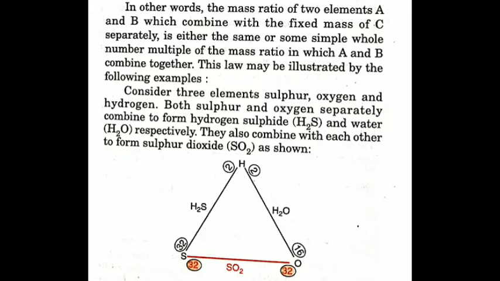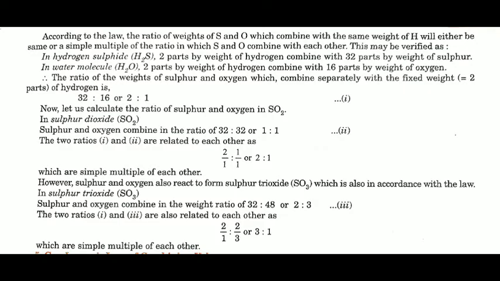With H and O, we get H2O. Again in H2O, the hydrogen is 2 parts and oxygen is 16 parts. So if you compare the H2S and H2O, in both the hydrogen is 2, so the amount of hydrogen is fixed. Now we will see the ratio of S and O from H2S and H2O. In H2S, sulfur is 32 parts and in H2O, O is 16 parts. In both, hydrogen is fixed. So S is 32 and O is 16. When we see the ratio, that is 32:16, it will become 2:1. So the ratio is again a very simple ratio.